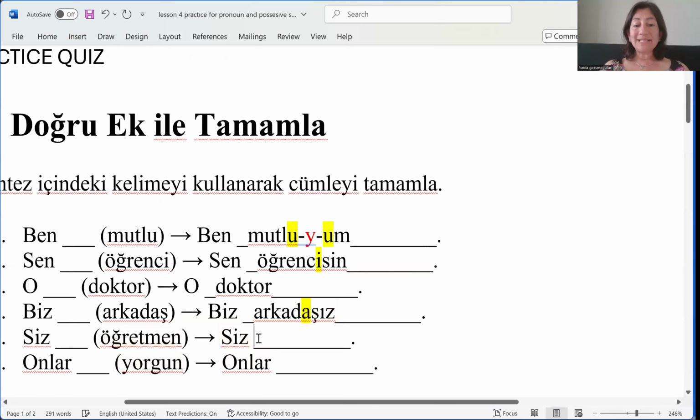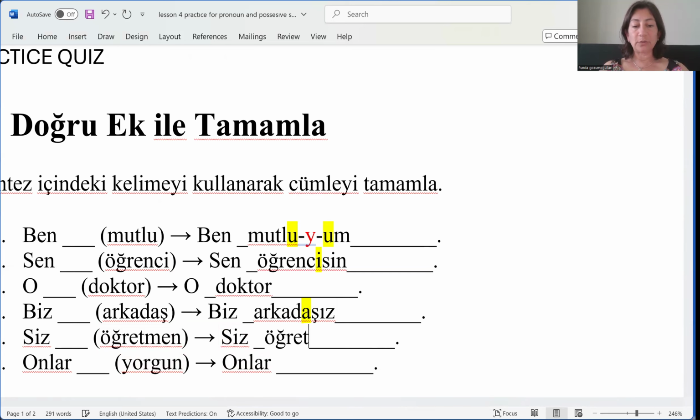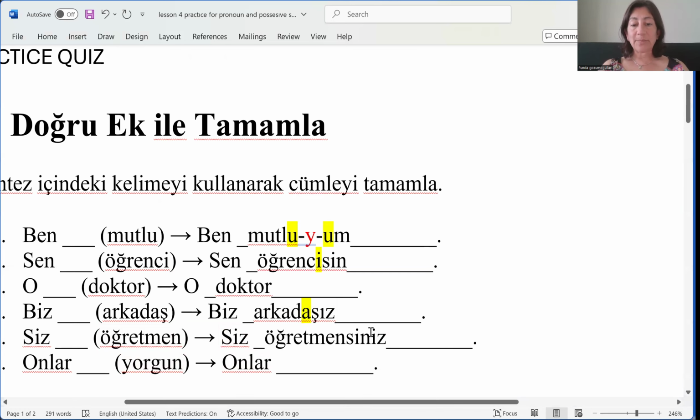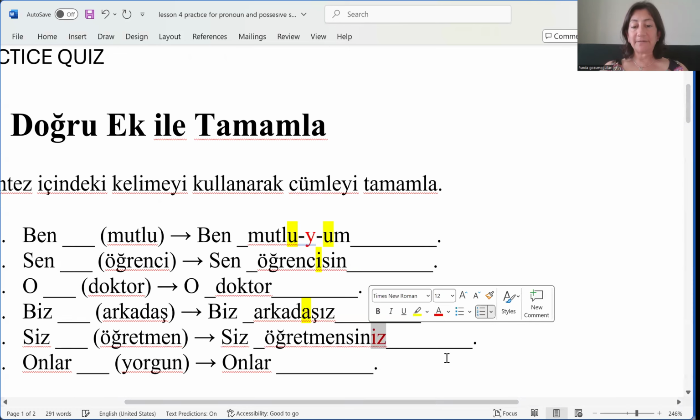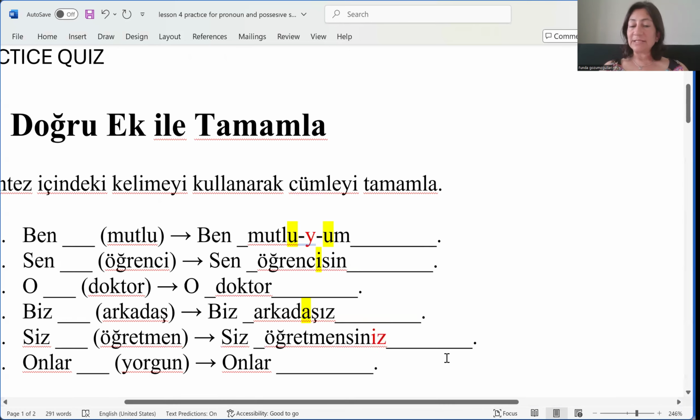Siz öğretmensiniz. Siniz was the suffix to be used here with you guys. Öğretmensiniz. If you can remember, I talked about siz. It has another function. Another function is to talk to someone in a formal way. Welcome to my house, while you're welcoming your guest.